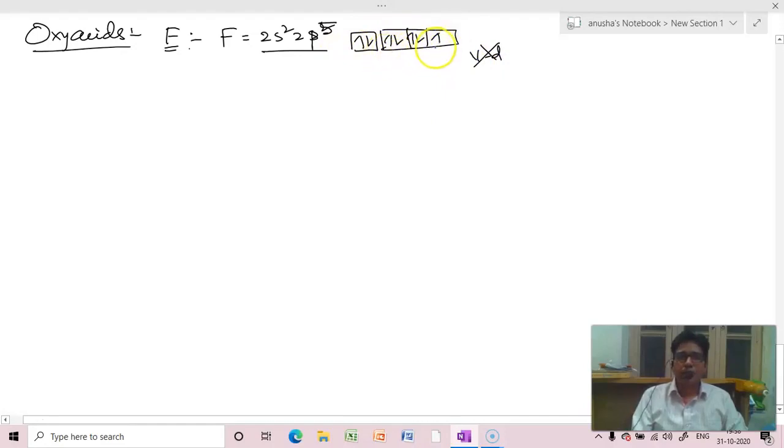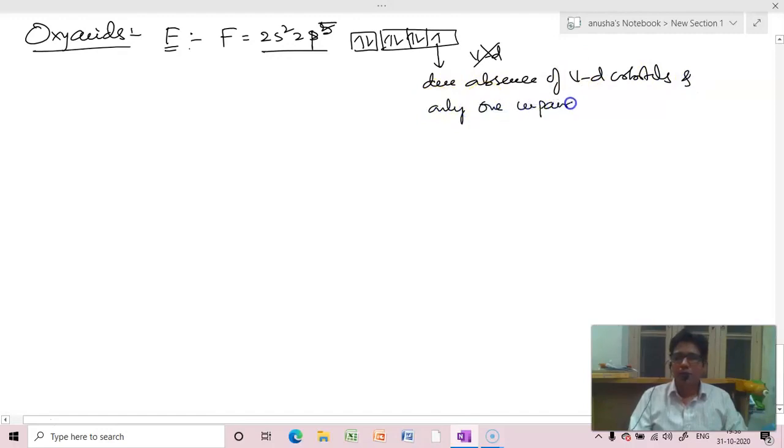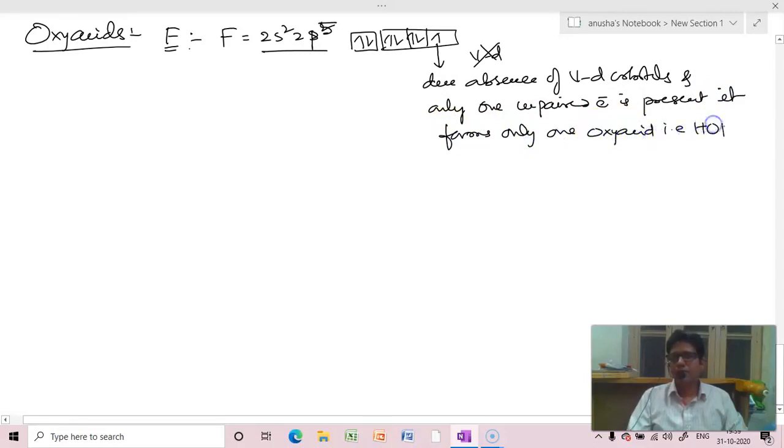So because of this, only one unpaired electron is there due to absence of vacant d orbitals. It forms only one oxyacid, that is HOF,